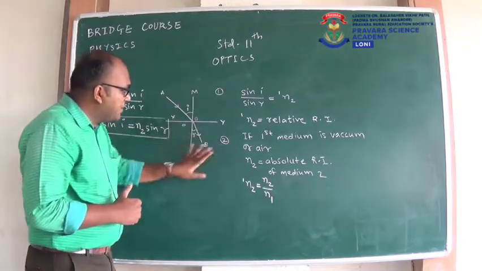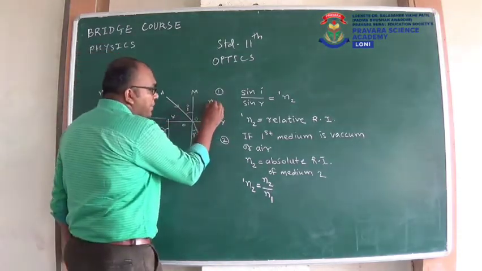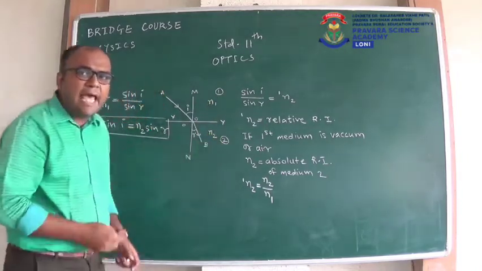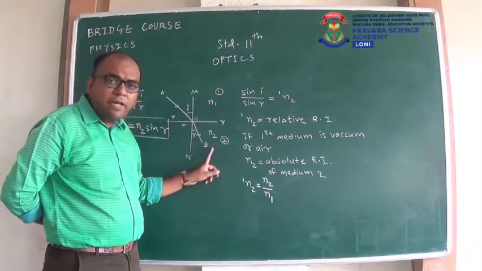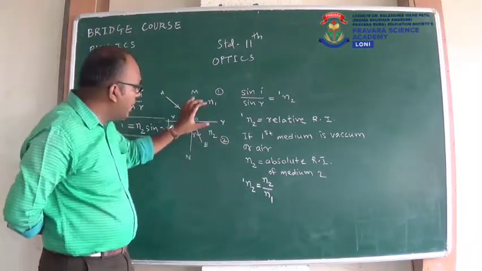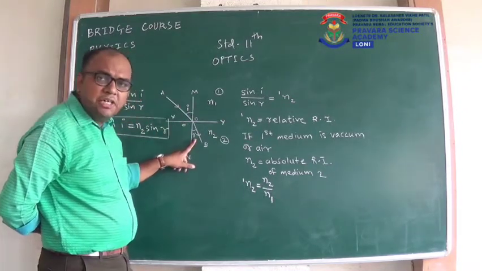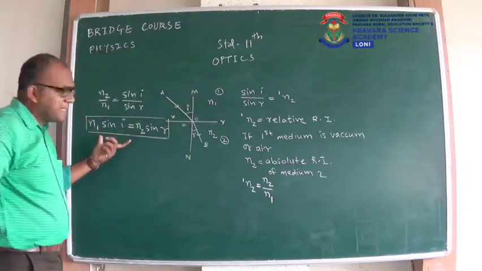You can check the diagram. This is the first medium, so the refractive index of this first medium is N1 and the refractive index of this second medium is N2. You will say it is the absolute refractive index. In the first medium, the angle mentioned is I, in the second medium, the angle mentioned is R. So by looking at this diagram, you can easily create this expression.